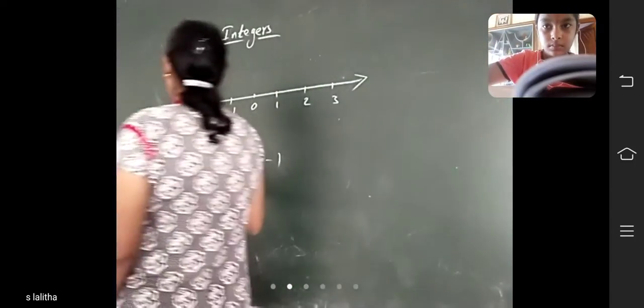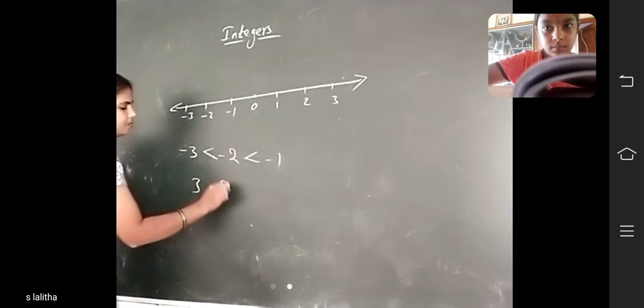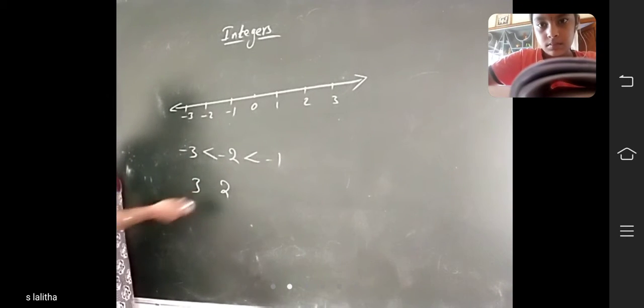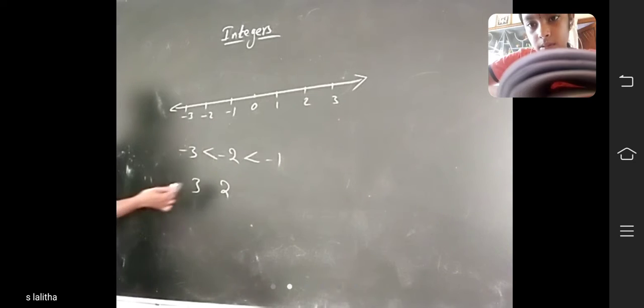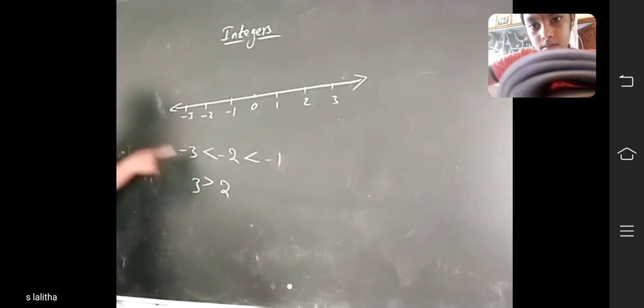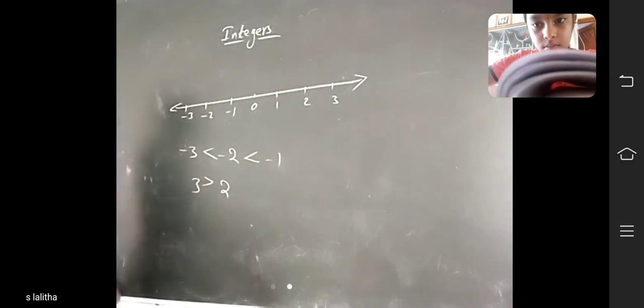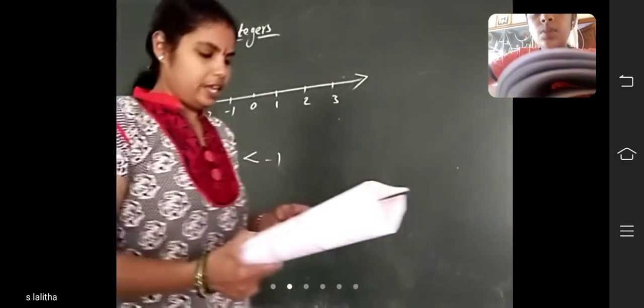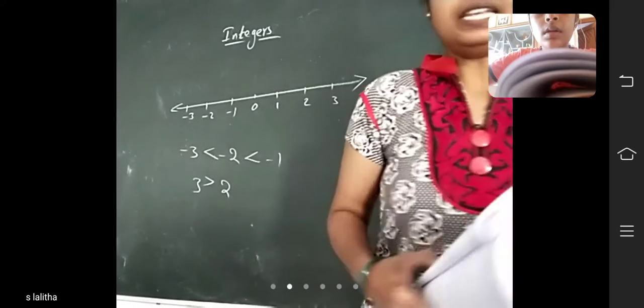In positive integers, which one is greater, 3 or 2? It is definitely 3 that is greater than 2. But in the negative numbers, -3 is less than -2. Okay? Next, consecutive integers. Did you understand this topic, children?